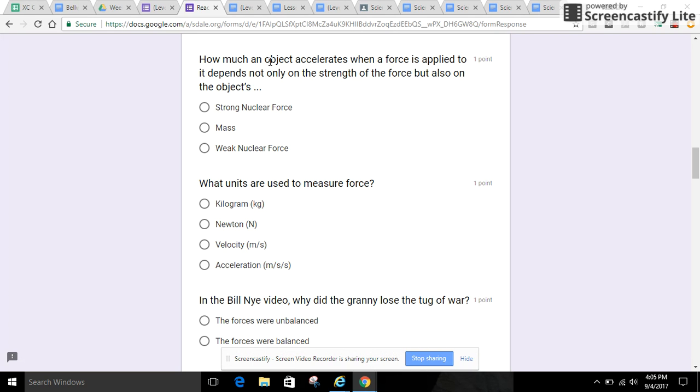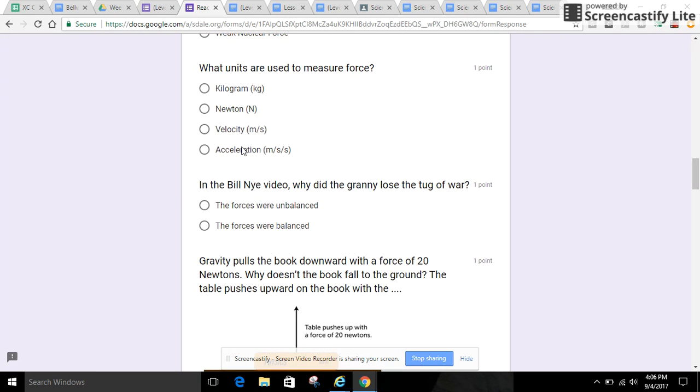How much an object accelerates when a force is applied to it depends not only on the strength of the force, but also on the object's strong nuclear force, mass, weak nuclear force. Next question. What units are used to measure force? Kilogram, Newton, velocity, acceleration.